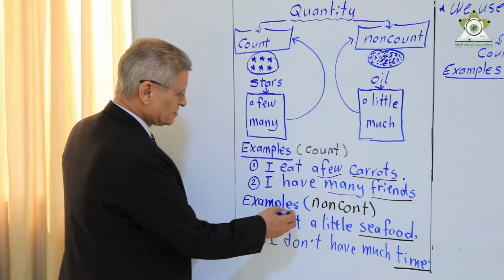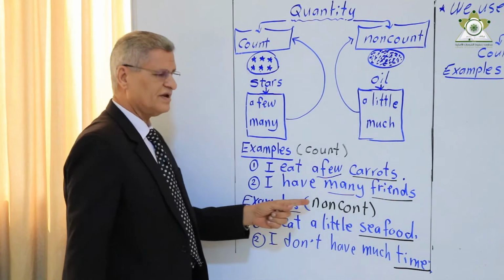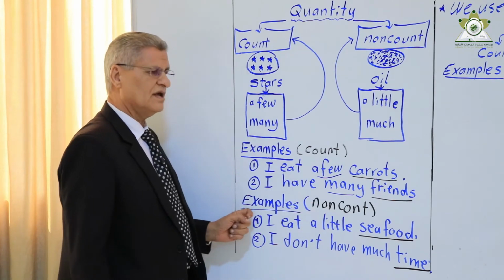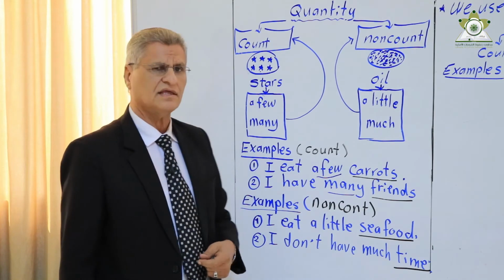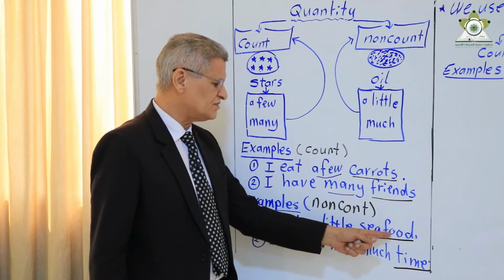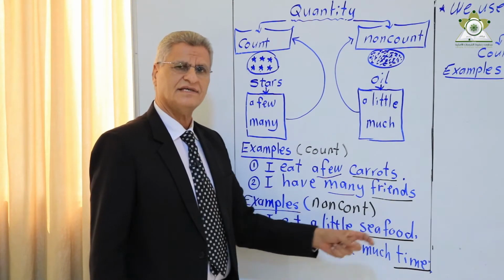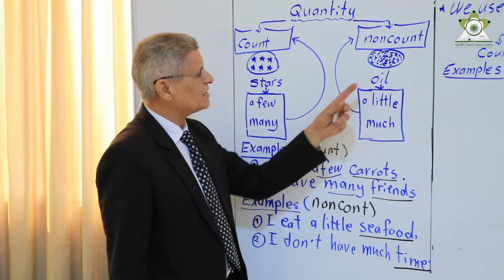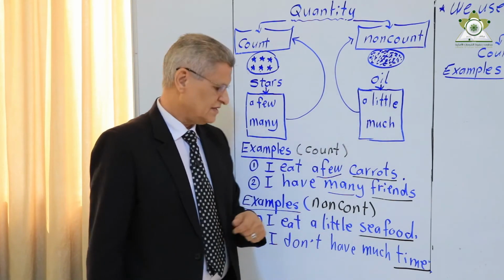And here we have examples for non-count. Example number 1, I eat a little seafood. Notice here that seafood is non-count, like oil, coffee, tea.